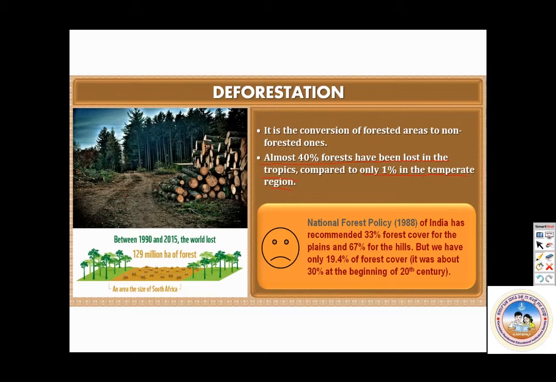Last class I told you, the region between the Tropic of Cancer and Capricorn is called the tropics. Then the National Forest Policy 1988 of India has recommended 33% forest cover for plains and 67% for hills. So this is very important. It says 33% for plains and 67% for hills, but we have only 19.4% of forest cover, which was about 30% in the beginning of the 20th century.